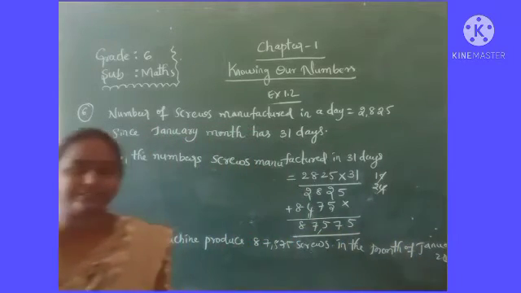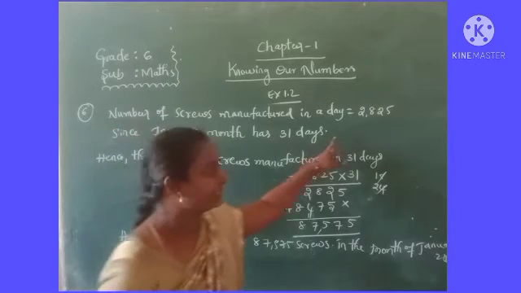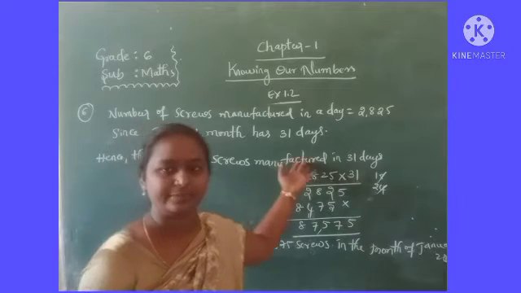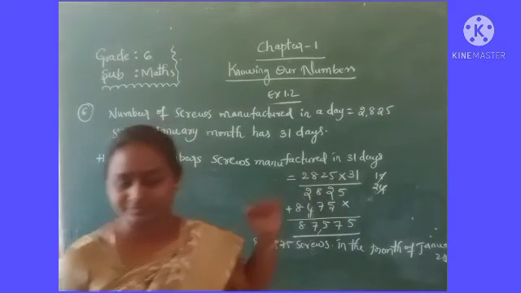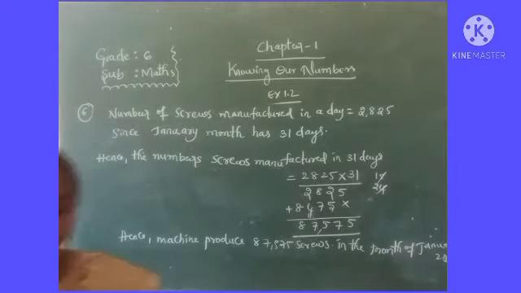In one day 2825 screws. Then 31 days means you multiply. Okay, multiply. Right.